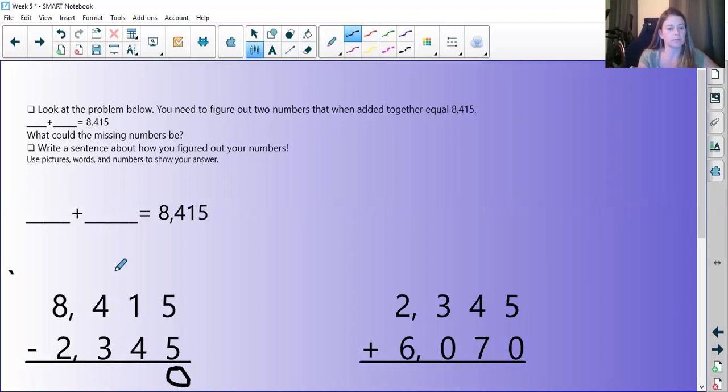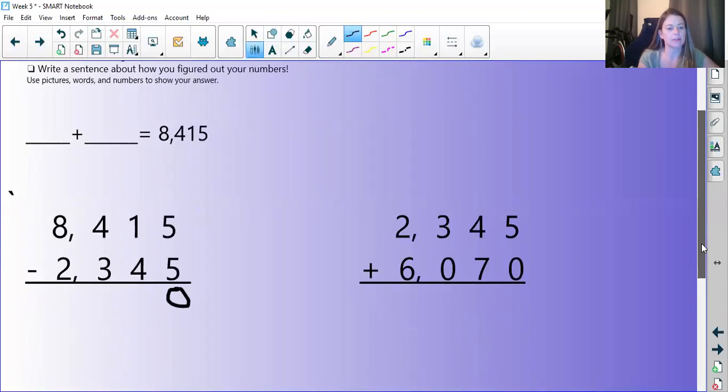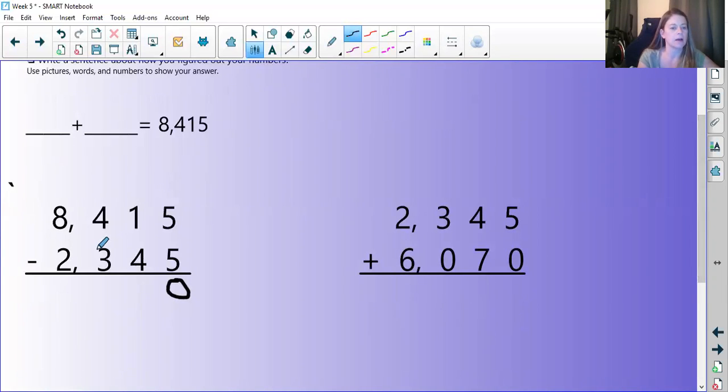Now my tens place, I have 1 and I'm taking 4 away. So that I cannot do because I only have 1 and I need 4. So I need to find another way to get more tens so that I can take 4 away. So in order to do that, I need to borrow from my neighbor, the hundreds. So I'm going to borrow 100 from the hundreds place. They had 4, they're going to be left with 3 after giving me 1.